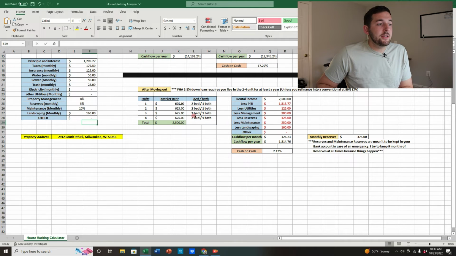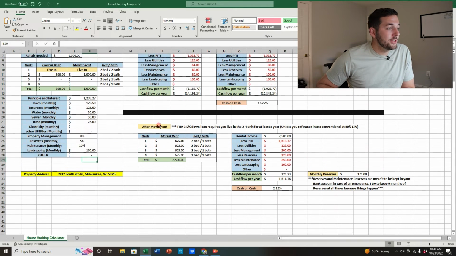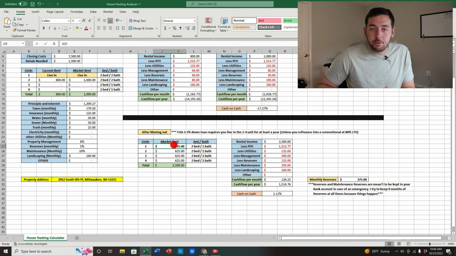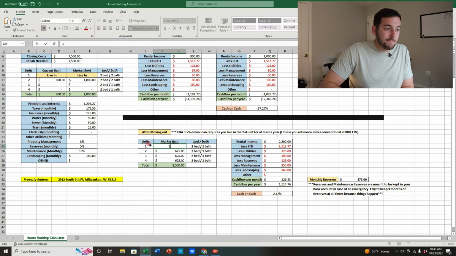So you might as well own a property and get the benefits of home ownership. So now we go down to after moving out. One point I'd like to make right here is that a 3.5% down FHA loan requires you to live in the property for at least 1 year, unless you refinance into a conventional loan after 6 months. Then at any time after 6 months, you can move out if you've refinanced into a conventional loan. So when we go down here, unit 1 you've lived in, right? But you're moving out, so now you're getting the income from there.